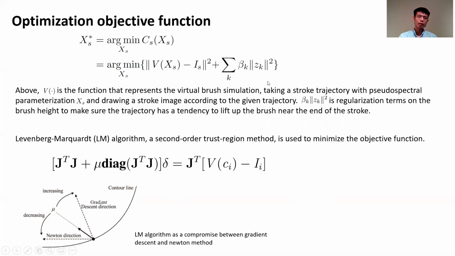We also add some regularization term to make sure the optimization will not generate crazy results. The whole optimization can be solved easily with the help of the Levenberg-Marquardt nonlinear optimizer.